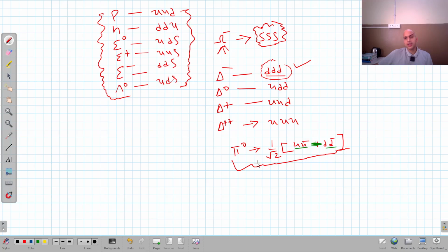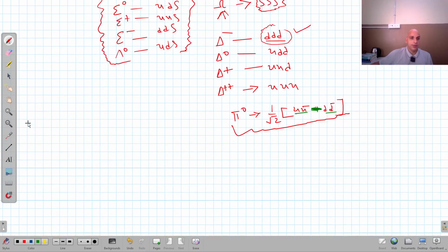Now, one more question that is usually asked from this quark model, or from the elementary particles, is their weight diagrams, right? Or symmetry, right? Symmetry properties of elementary particles.